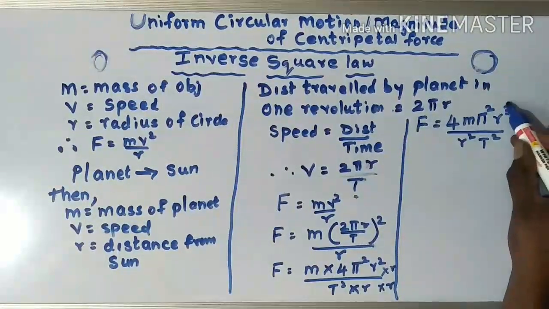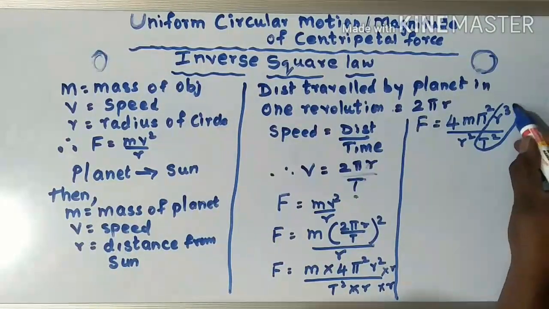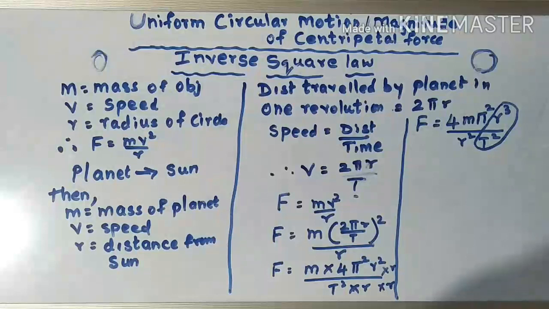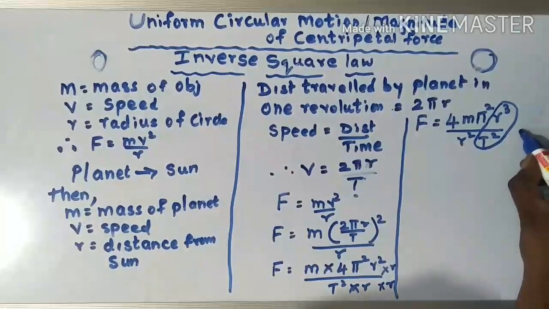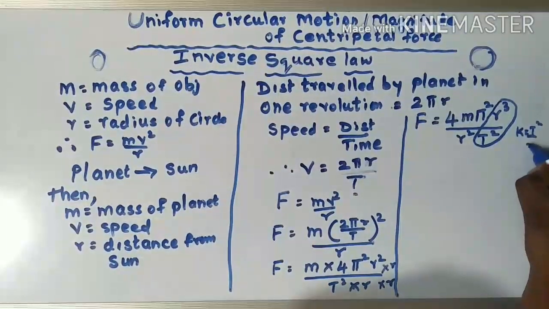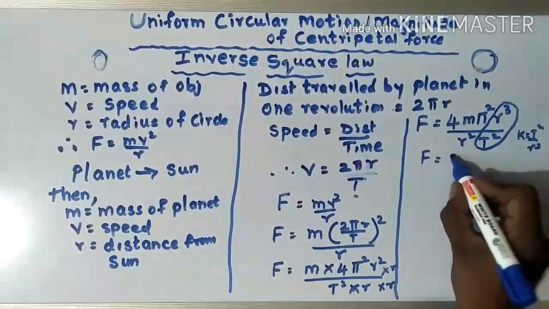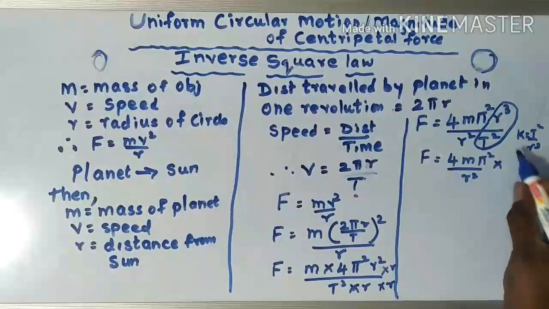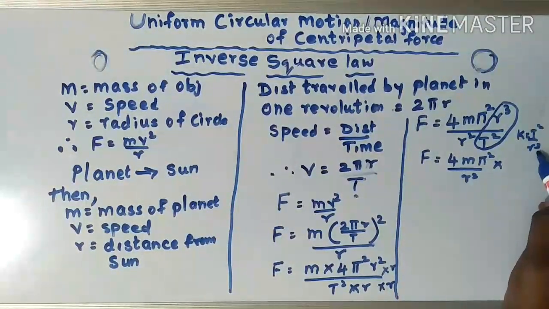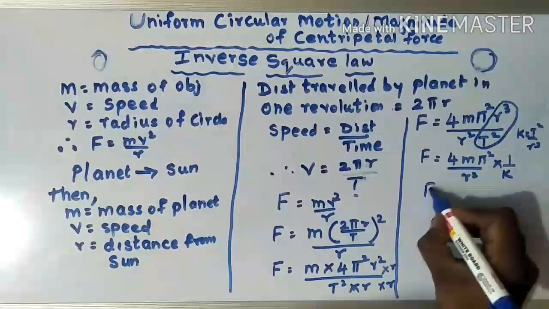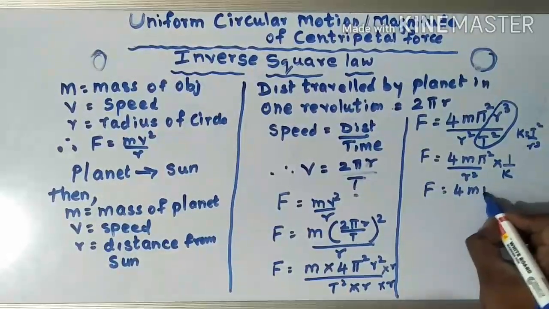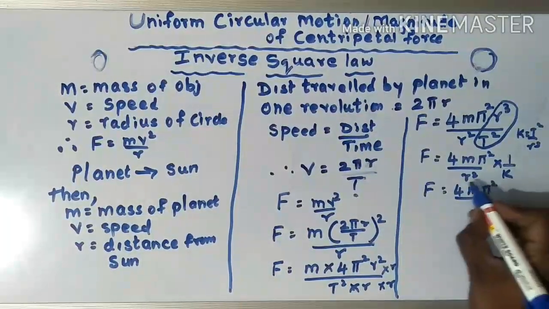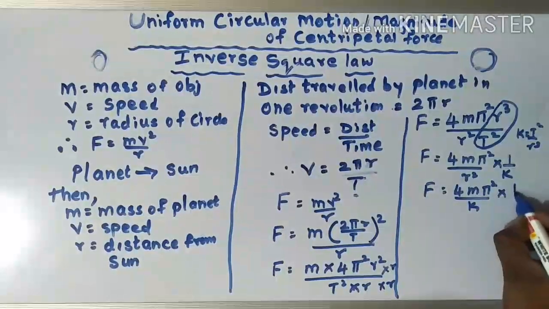Now this part r cube upon t square is 1 upon k, where I have taken k equal to t square upon r cube. So F is equal to 4 m pi square upon k into 1 upon r square.